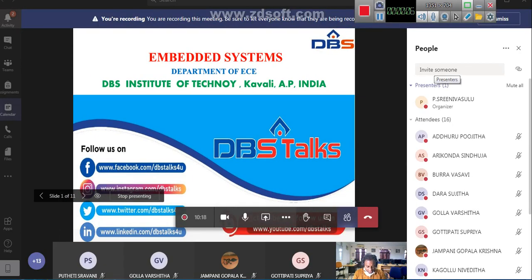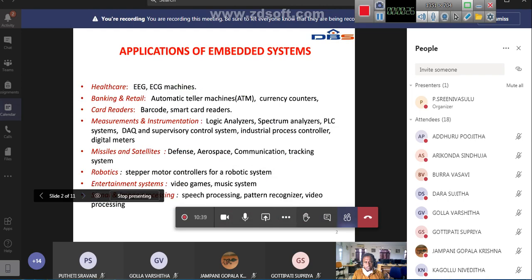So in today's class, we will start the next topic of the embedded systems first unit. In the last class, we have seen some applications of the embedded systems and also different classifications of the embedded systems. Now we will continue from that class. We will see the main applications of embedded systems in this class, and also some other concepts like host and target, and different types of applications of the embedded systems.